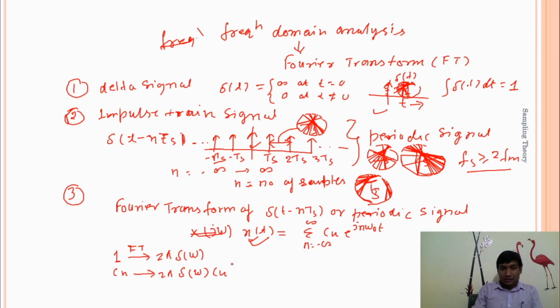And similarly, the Fourier transform of Cn e to the power j n ω0 t is equal to 2π Cn δ(ω − nω0). And Cn is basically the Fourier transform of the periodic signal for one cycle.